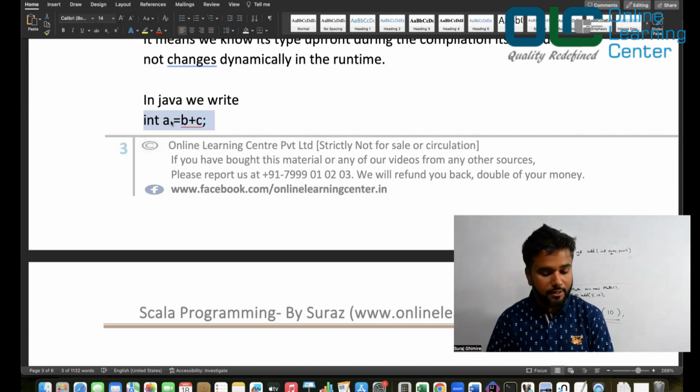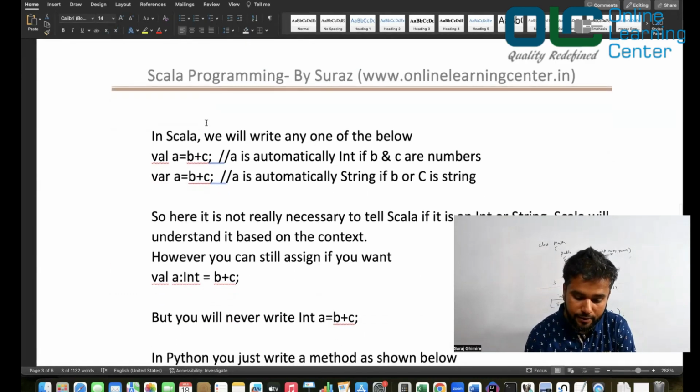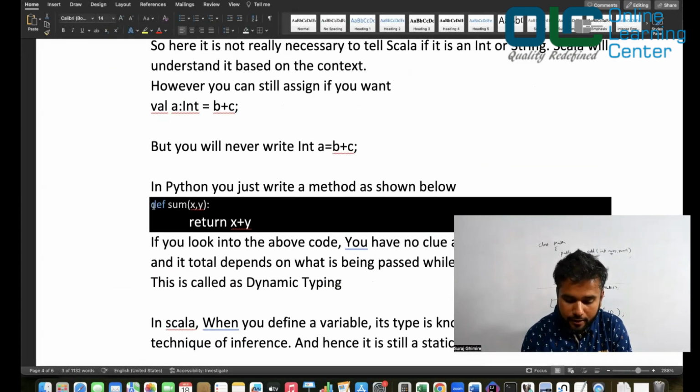Yes, right? Which means before you compile the code, you know that b and c are actually integers. Is it not? During compilation itself, it will be checked whether b and c are integers or not. If not, it will throw you a compile-time error. Whereas, now let me take you to one example of Python first. In Python, you basically write a function like this: define sum(x, y), and the function starts and returns x plus y.